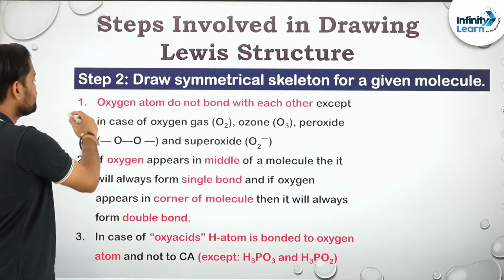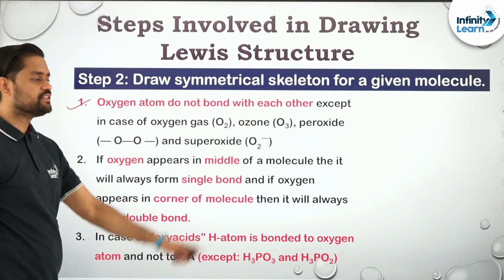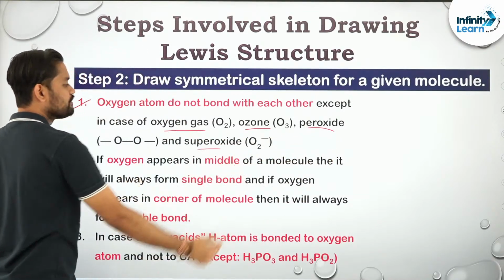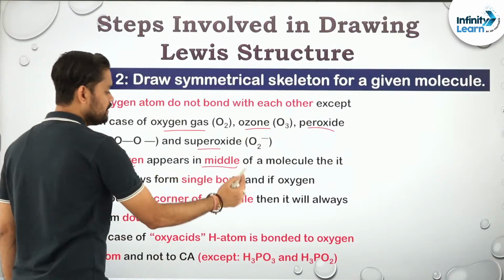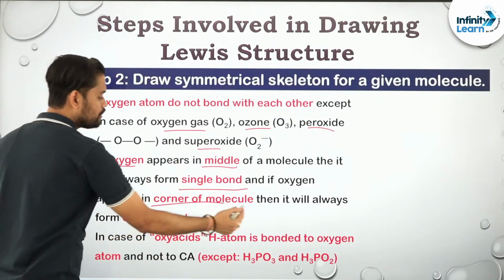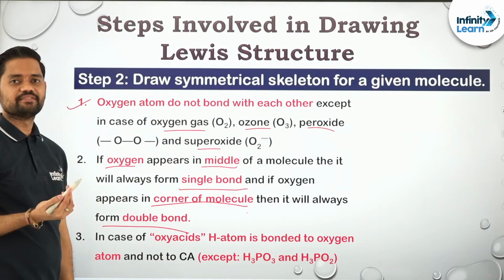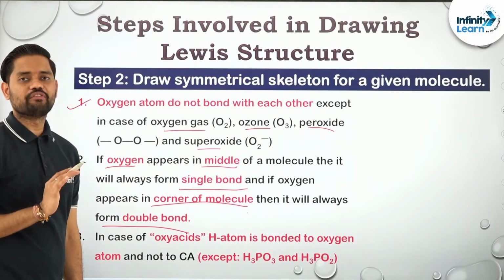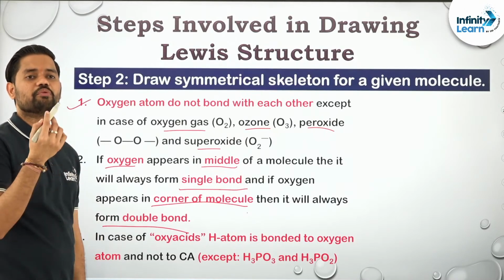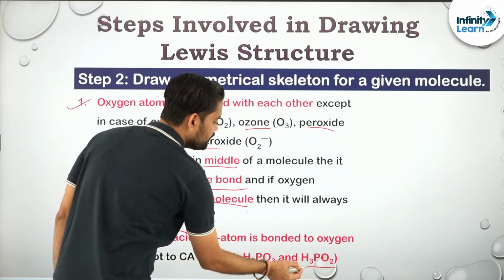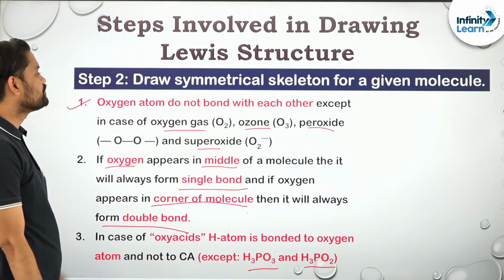So yes, that's what I said. Oxygen atoms do not form bonds with each other except in the case of oxygen gas, ozone, peroxide and superoxide. If oxygen is in the middle, it will form a single bond. If it is at the corner of the molecule, it forms a double bond. In oxyacids, hydrogen is always bonded to oxygen, apart from only two things, H3PO3 and H3PO2. So this is step number 2.